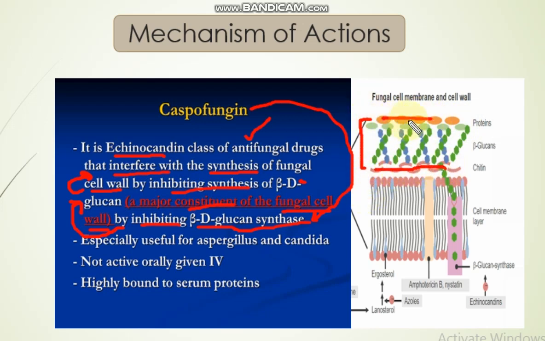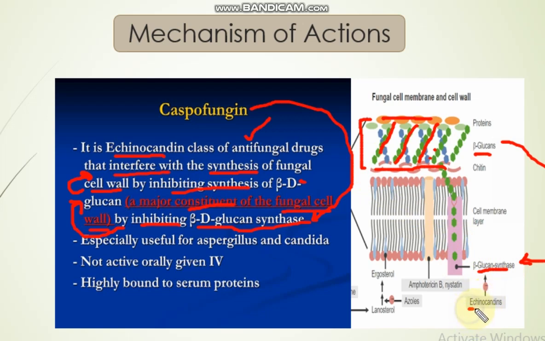This is the protein layer and that's the chitin layer, and these layers are connected to each other by beta-D-glucan. And this beta-D-glucan is synthesized by beta-D-glucan synthase.